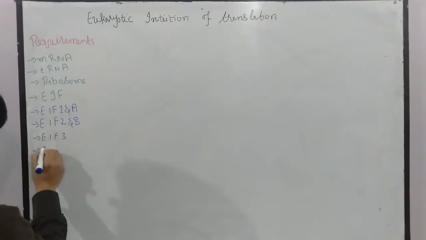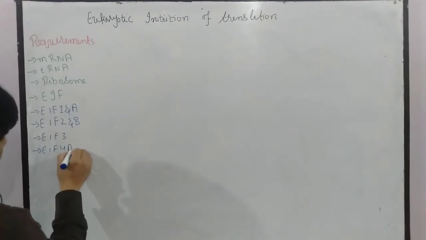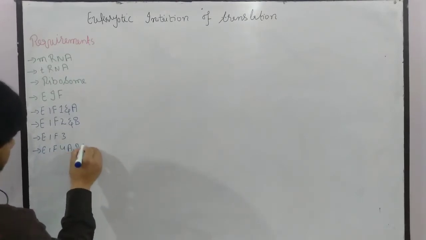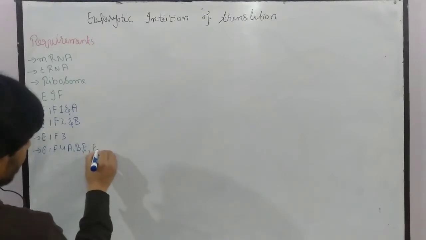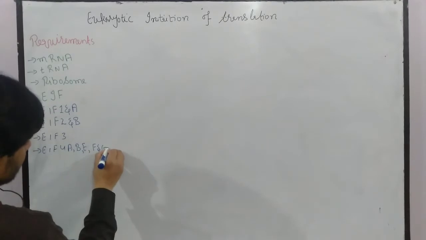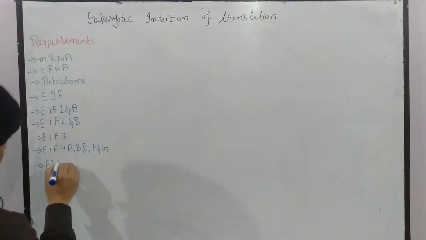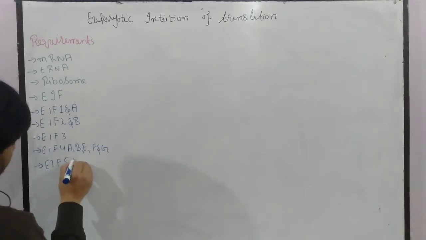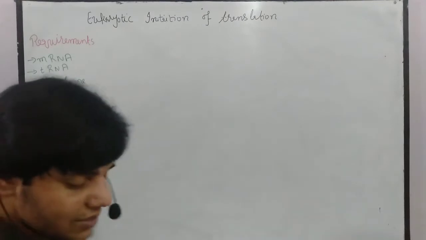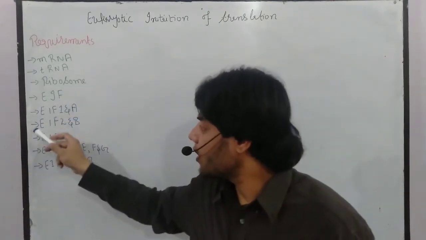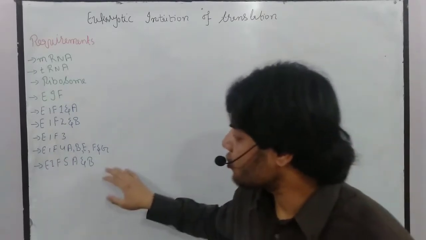Then we have eIF4: 4A, B, E, F and G. And then we have eIF5, A and B. So these are the eukaryotic initiation factors. Okay, so we have almost 10 to 12.